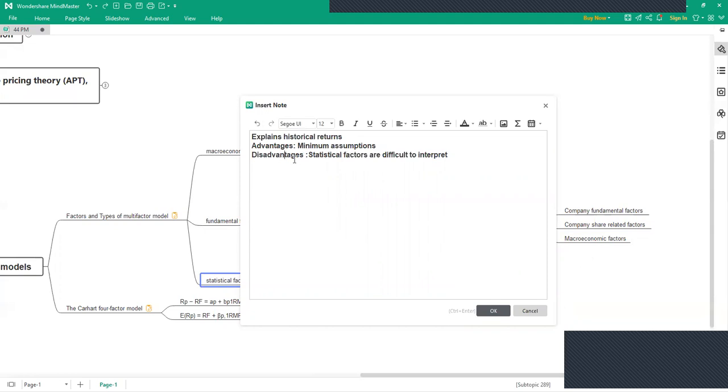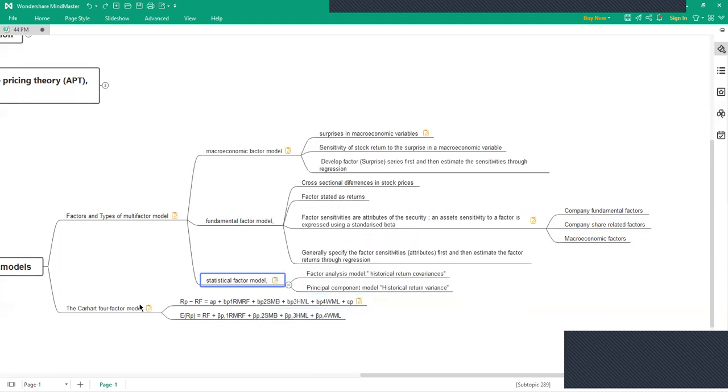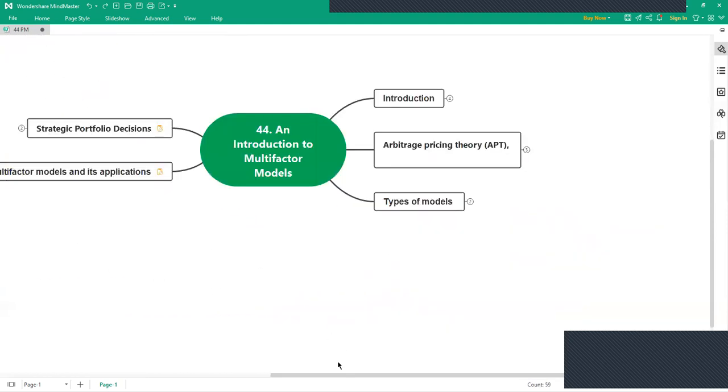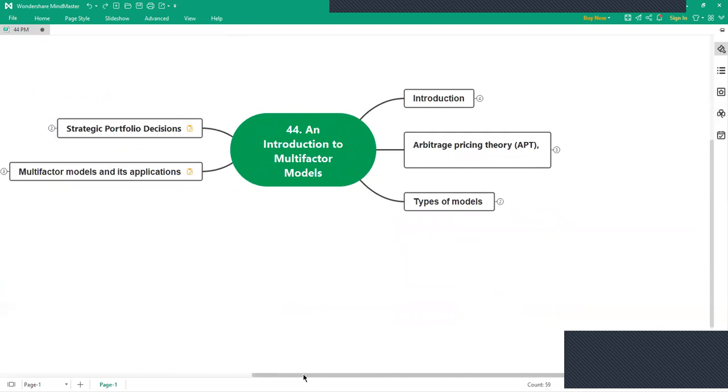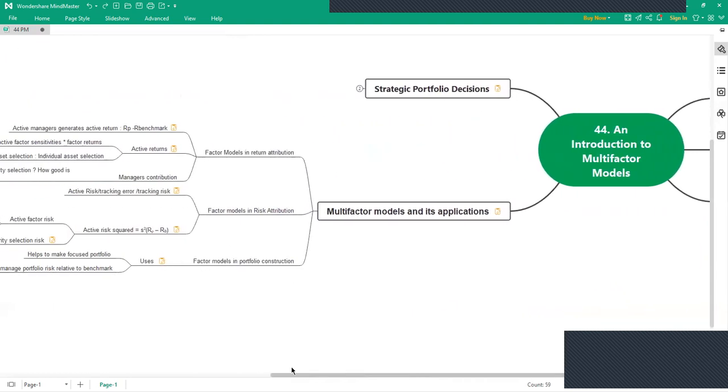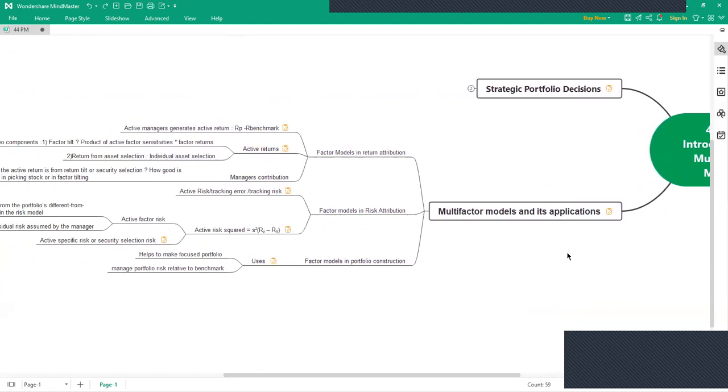All right, the second section over here is multi-factor models and their application. It's divided into three parts: how factors contribute to portfolio return, portfolio risk, or portfolio construction as a whole.